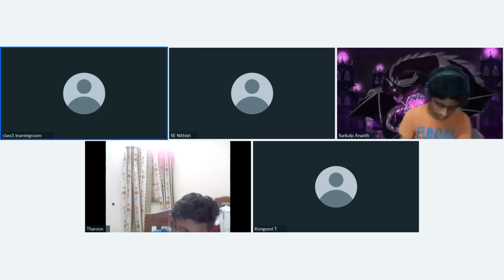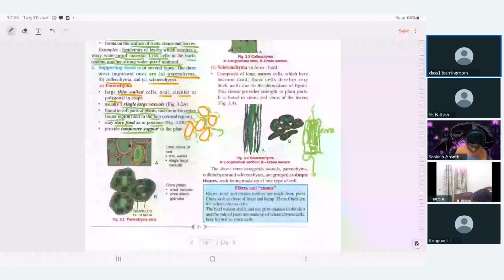See, parenchyma are living cells. You can see they are living. Parenchyma cells are living. But parenchyma also has to die, right, sir? They will die when the plant dies. Just imagine, they are baby cells.